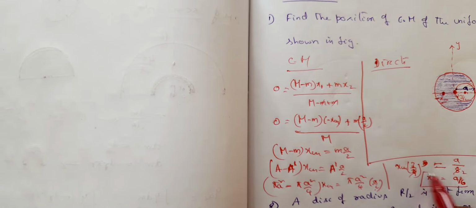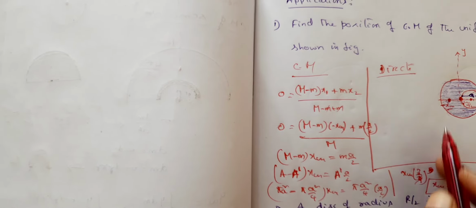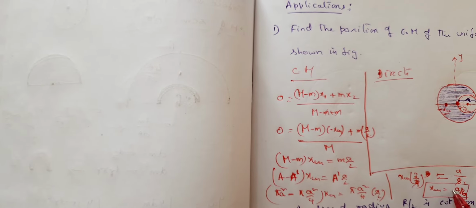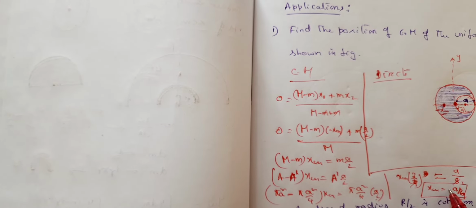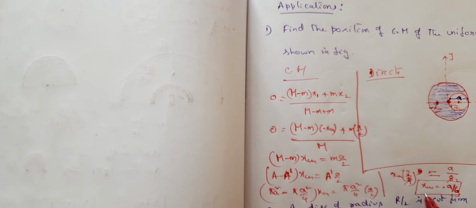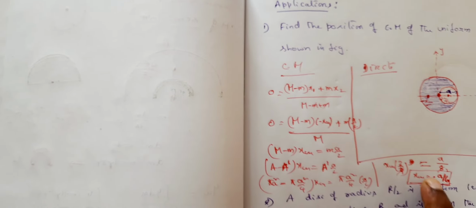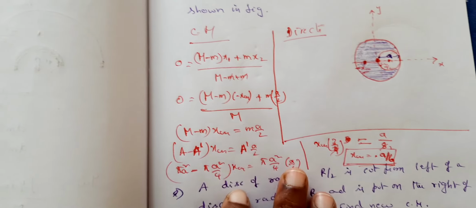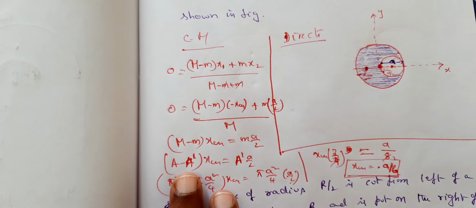It is at a by 6. So if you take this as minus xcm, you will get xcm is equal to minus a by 6. Right? So hence the magnitude only, if you consider, it is on the left hand side at a by 6, it shifts. Clear? This is from the fundamental definition of center of mass.